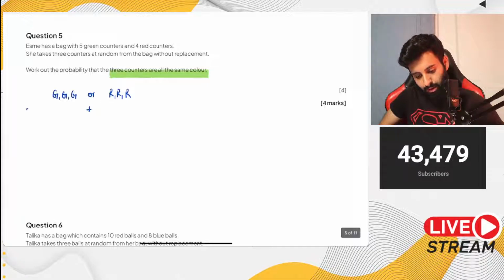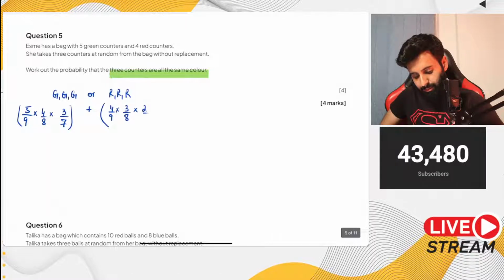So what's the probability of getting green in the first attempt? That's going to be 5 upon 9. And then green in the second, 4 upon 8. And then green in the third, 3 upon 7. So that's that for as far as green is concerned. For red, 4 upon 9 into 3 upon 8 into 2 upon 7.